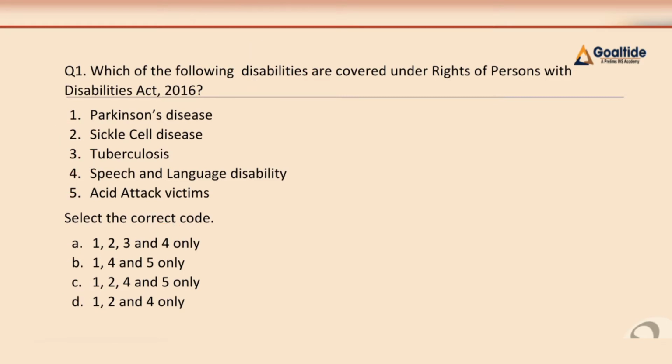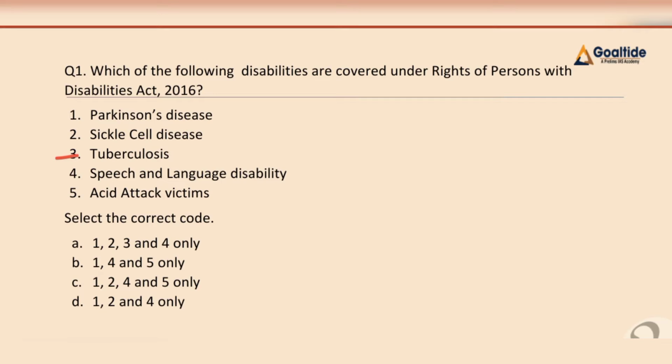Right? This kind of question you might find difficult, but by applying the elimination technique we can still land on our final option. So what is the elimination technique? In a CSAT we have one concept, that is odd one out, right? So here if you have a closer look at our given options, then tuberculosis is the odd one. Why am I saying that tuberculosis is the odd one?